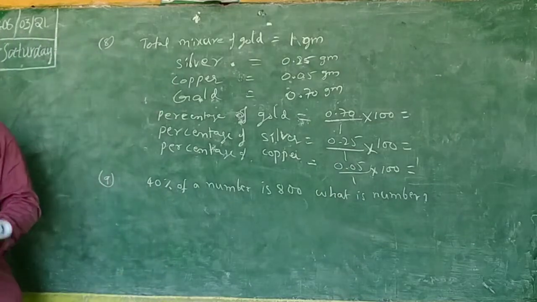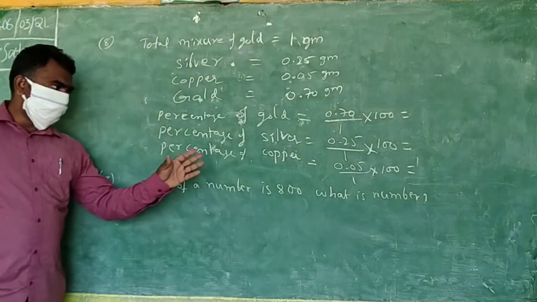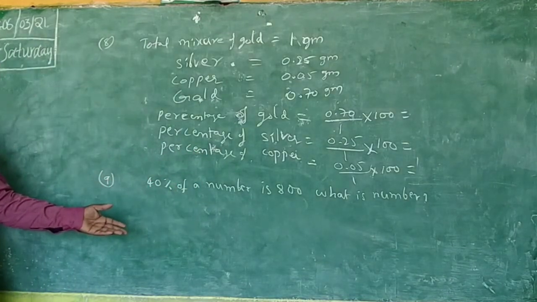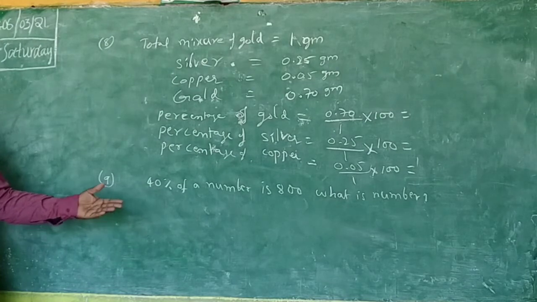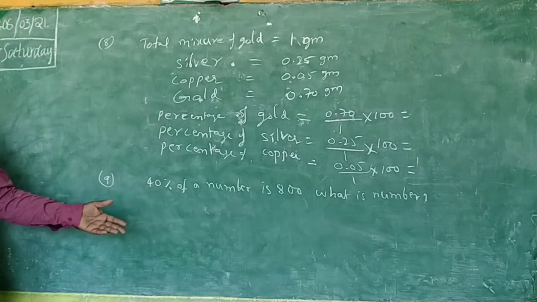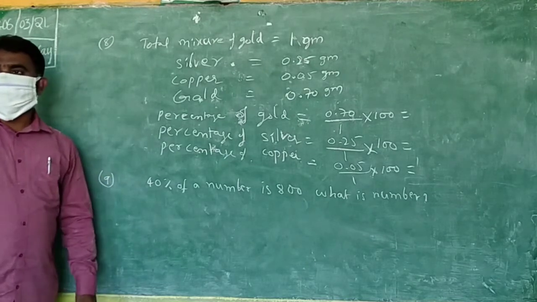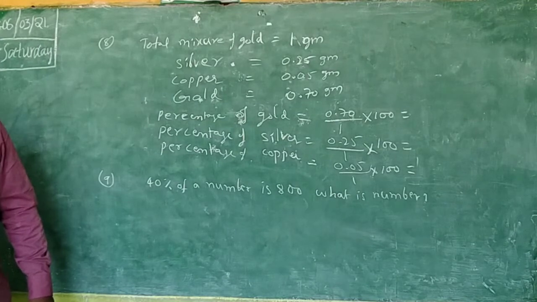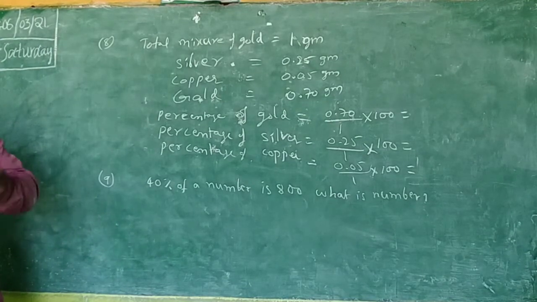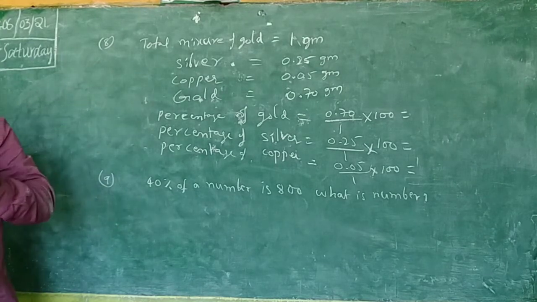So here normally what do you do? 40% of a number is 800, normally you will do 40 by 100 into 800, that mistake you will do. 40% of 800 is not what is being said here. 40% of 800 means 40 by 100 into 800, that answer is correct.